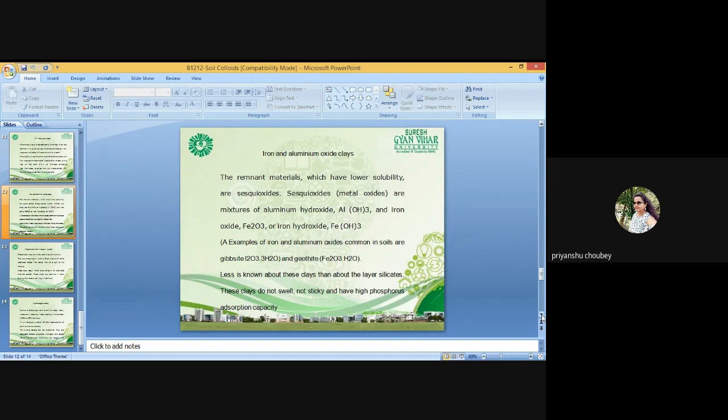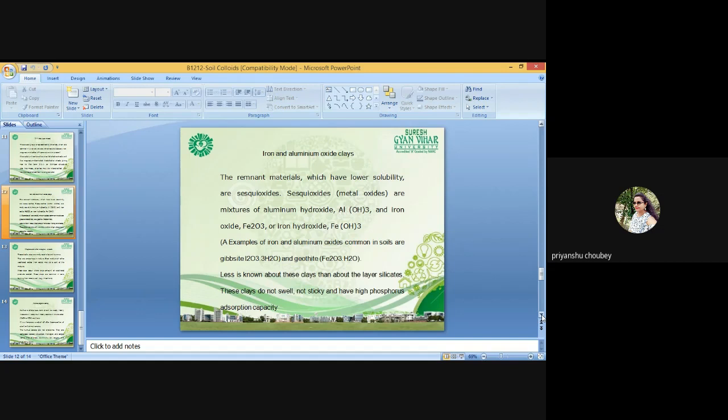Cation exchange equations, like for the divalent and monovalent ion exchange process: soil colloid with calcium plus potassium gives soil colloid with 2 potassium plus calcium. The equation first given by Kerr in 1928 is known as the Kerr equation.